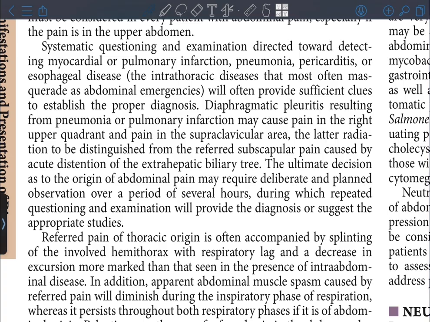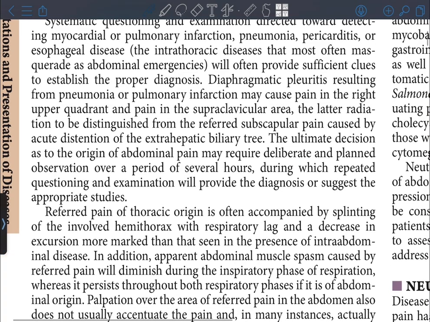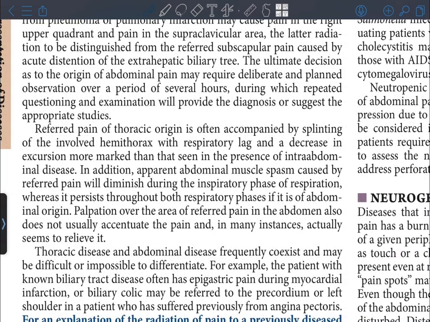biliary tree. The ultimate decision as to the origin of abdominal pain may require deliberate and planned observation over a period of several hours, during which repeated questioning and examination will provide the diagnosis or suggest the appropriate studies. Referred pain of thoracic origin is often accompanied by splinting of the involved hemithorax with respiratory lag and a decrease in excursion, more marked than that seen in the presence of intra-abdominal disease.